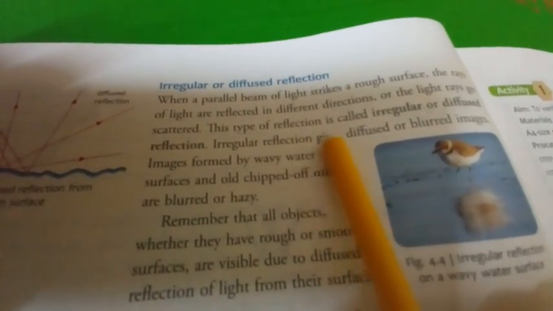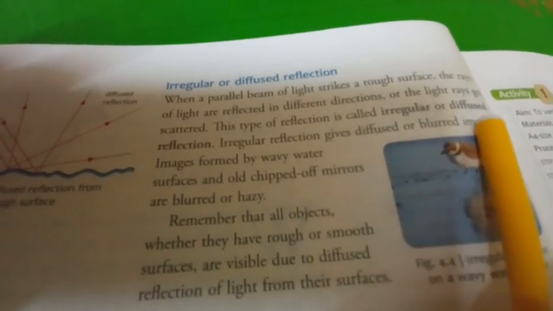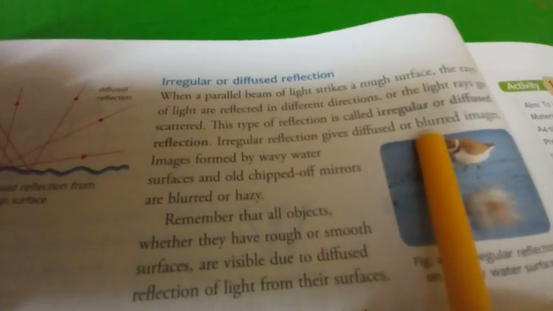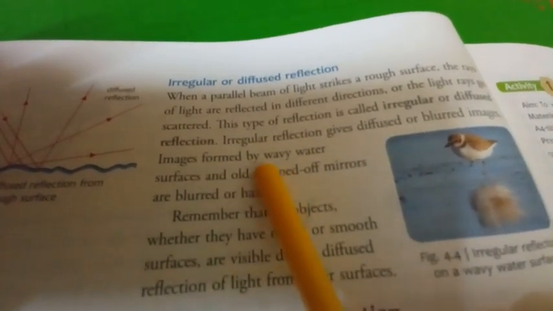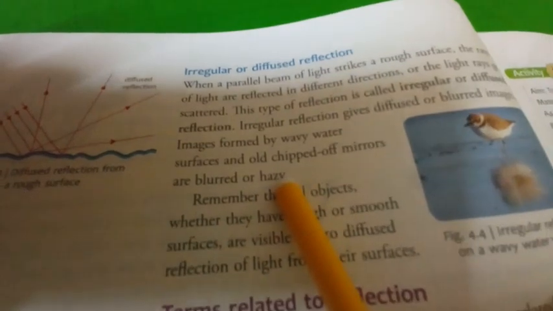This type of reflection is called irregular or diffused reflection. Irregular reflection gives diffused or blurred images. So images formed by wavy water surfaces and old chipped off mirrors are blurred or hazy.